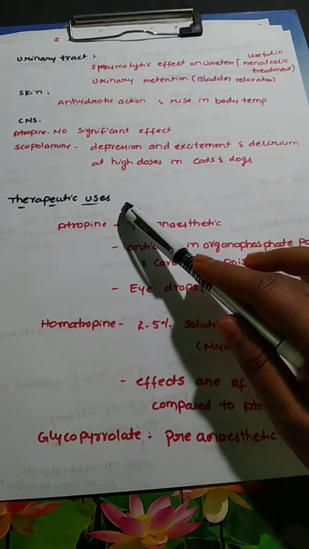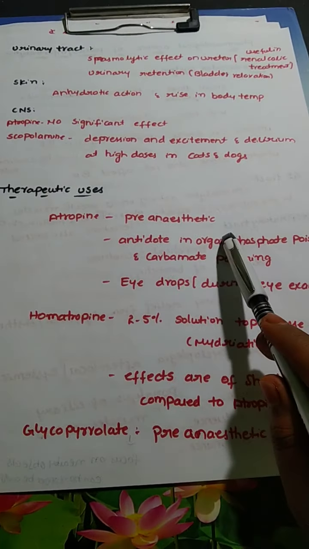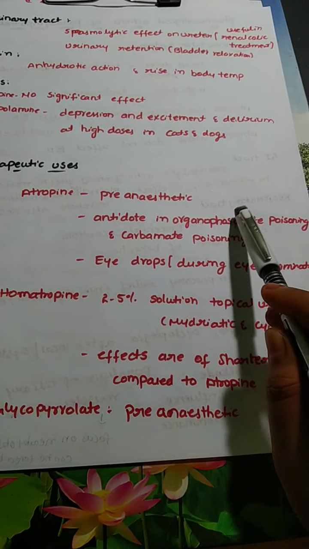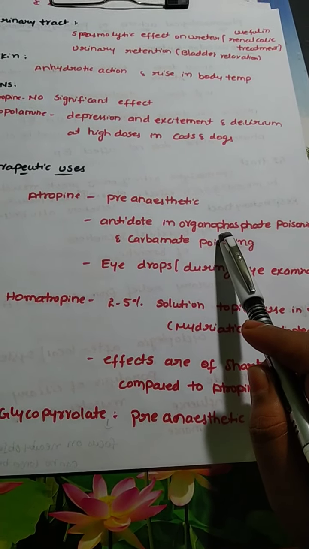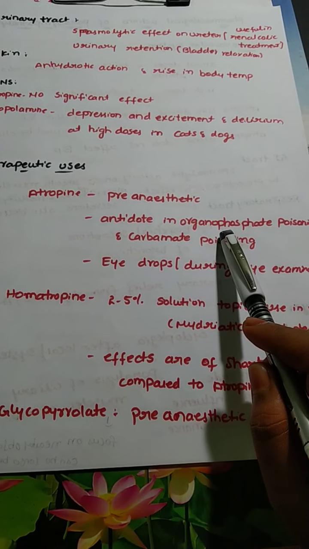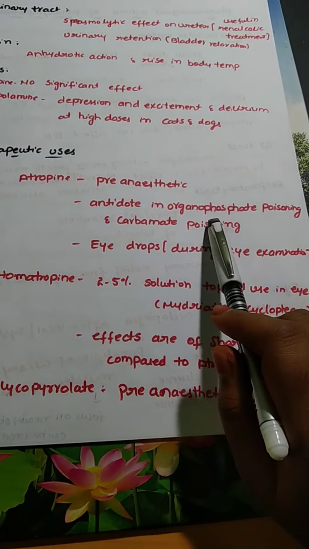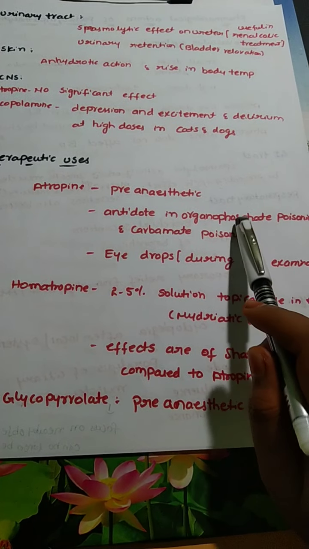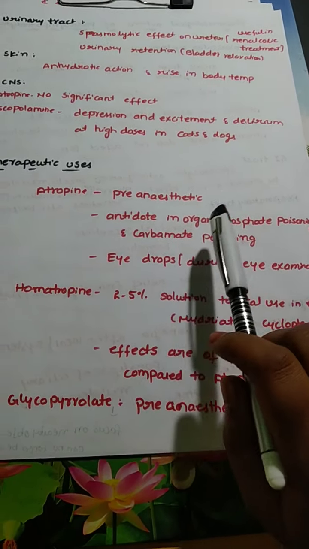Therapeutic uses include: atropine can be used as a pre-anesthetic, and it is also used as an antidote in organophosphate poisoning and carbamate poisoning. These are irreversible anticholinesterase agents. They act irreversibly by blocking the enzyme acetylcholinesterase. So whenever poisoning takes place due to the use of these drugs, atropine can be used in the treatment.